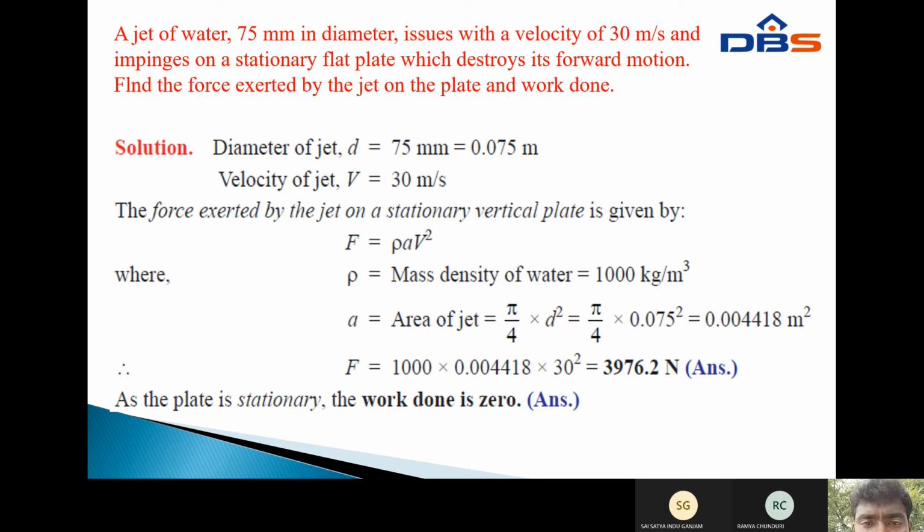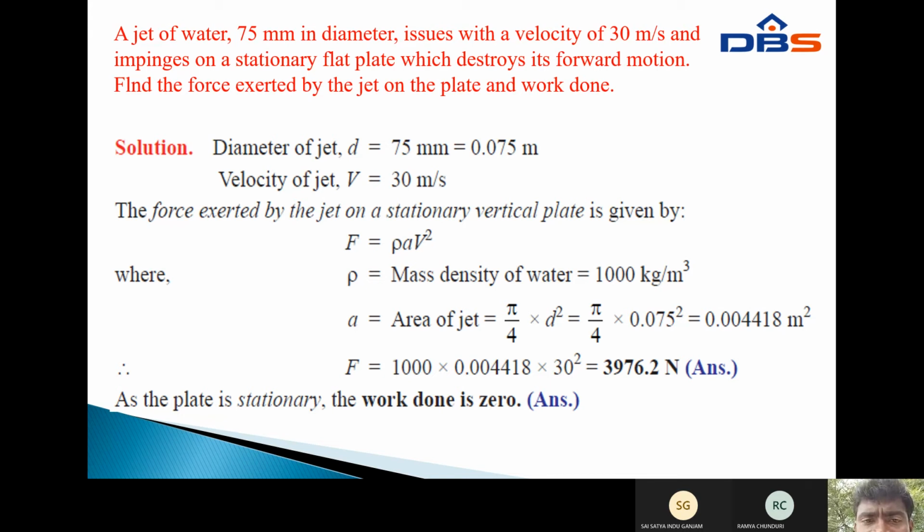Next, first calculate the force exerted by the jet on a stationary vertical plate. For a stationary vertical plate, F equals rho A V square; the derivation is already done.